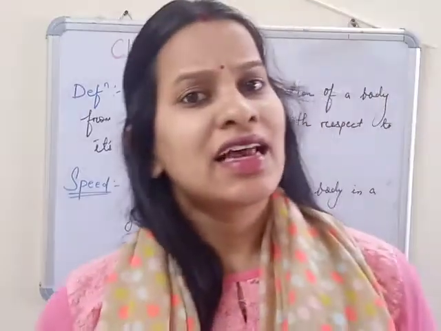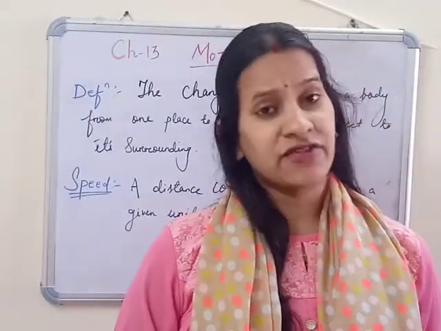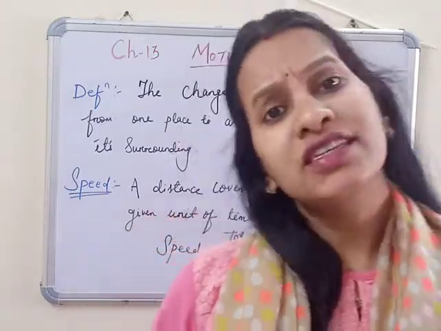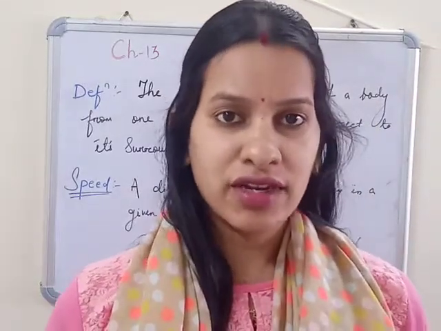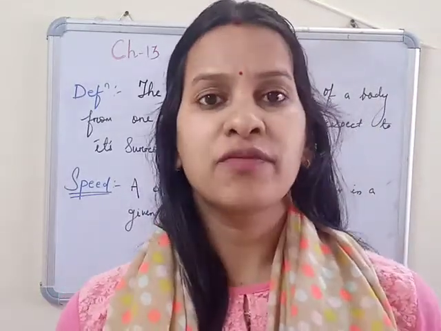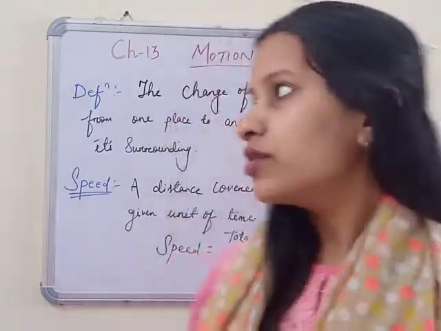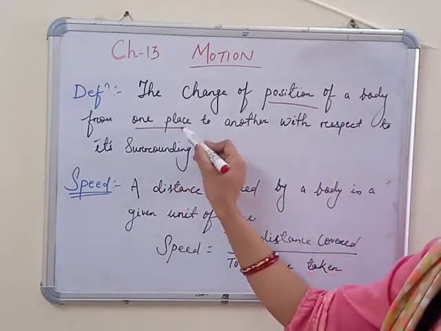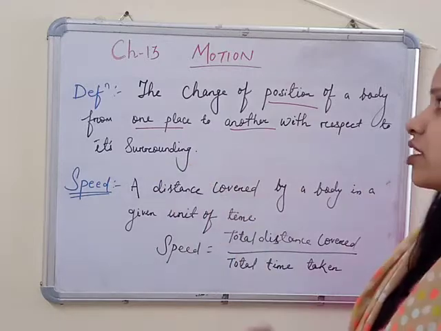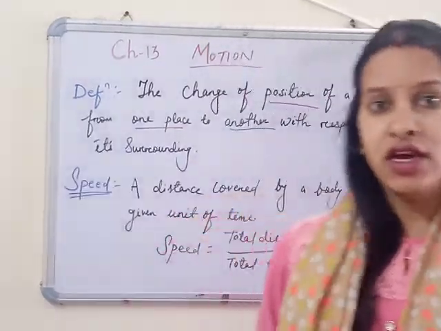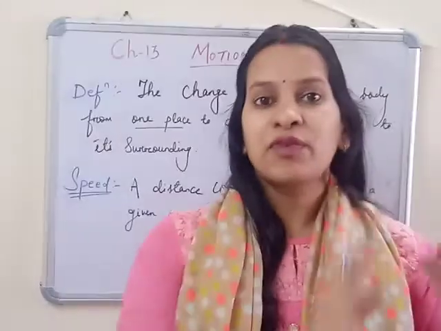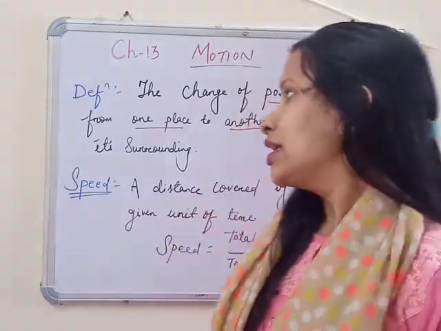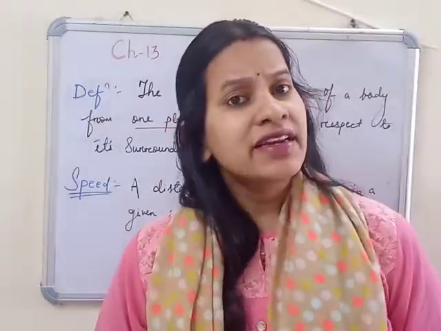So already in class 6 you have read about what is motion and the different types of motion. So let's revise a little bit. What is motion? Motion is simply the changing of place from one to another, or the movement of something. Here is the definition: the change of position of a body from one place to another with respect to its surrounding is called its motion. When any object or body changes its place from one to another, we say that object is in motion.